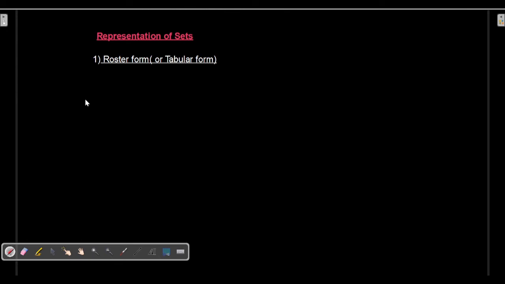How can I say the form is a roster form, or tabular form? First condition: all the elements of a set are listed. That means all the elements are listed.